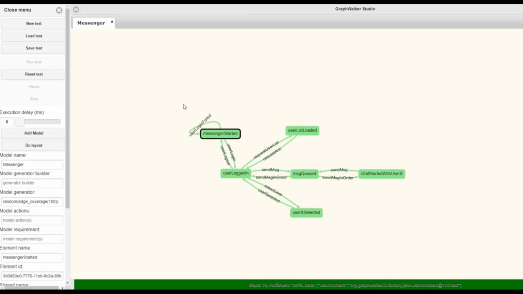To execute the tools, this is the messenger model that we have also discussed in the paper. This model represents a basic chat application, an online messenger model, where a user can chat with another user after selecting his or her name from the user list loaded.